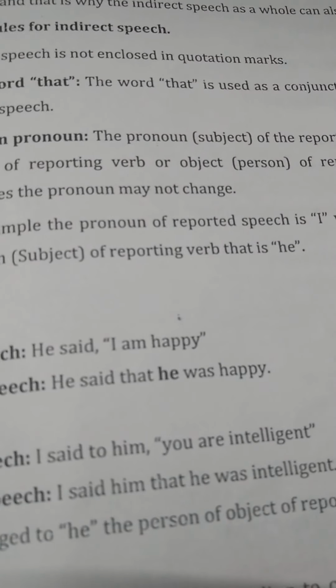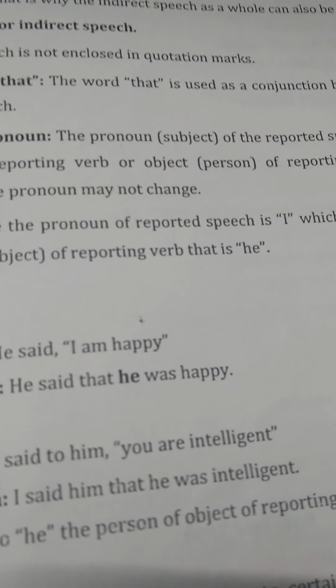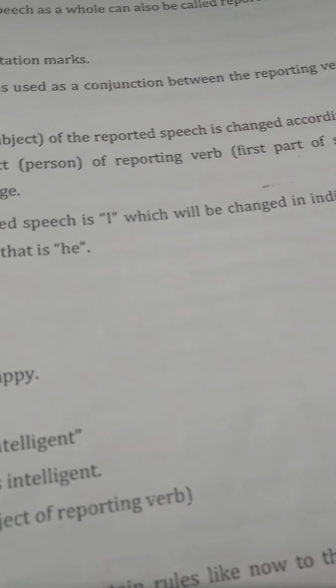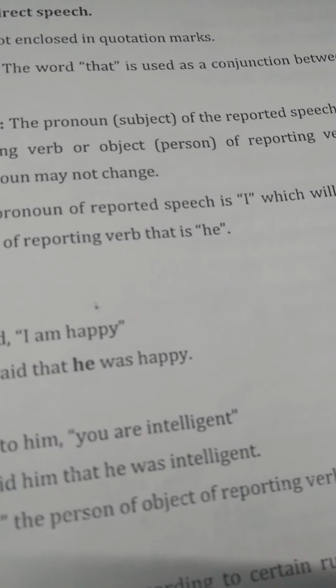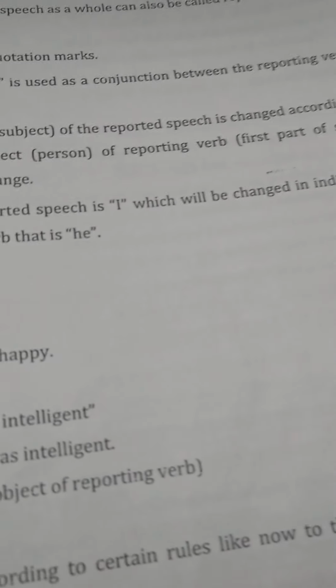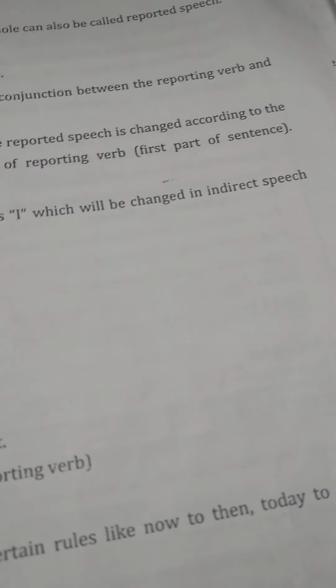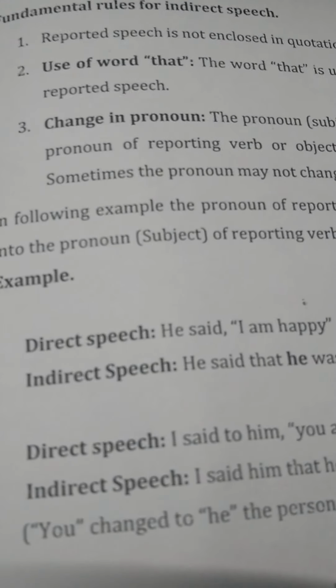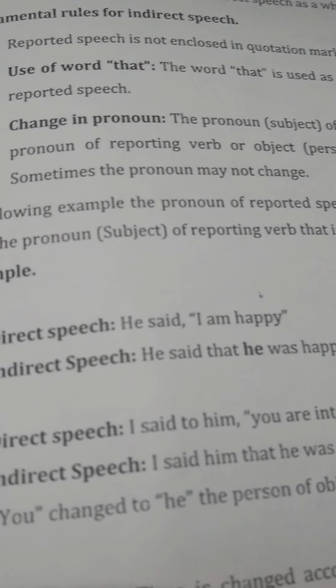The pronoun, like the subject of the reported speech, is changed according to the person or object of the reporting verb, the first part of the sentence. Sometimes the pronoun may not change.